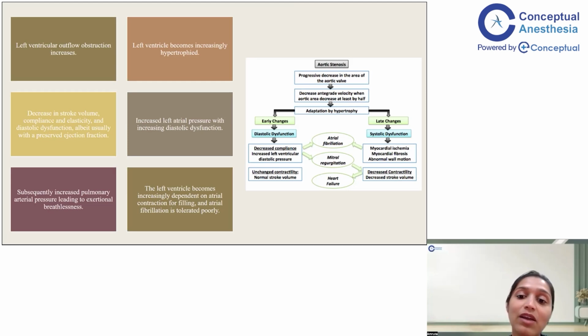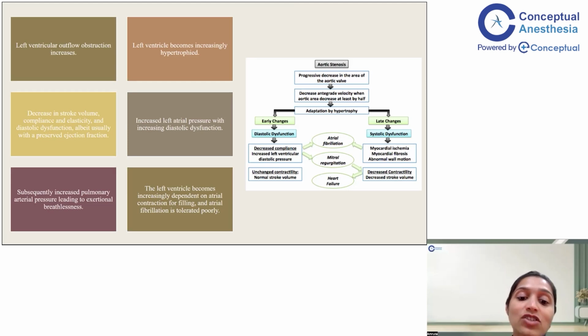Now, in this bargain, there are some compensatory changes that the LV starts undergoing, because of which its compliance, its elasticity, goes on decreasing. So basically, it starts moving towards diastolic dysfunction. Whenever your LV goes into diastolic dysfunction, its end diastolic pressure goes on increasing. With the increase in this LV end diastolic pressure, it reflects back into your LA, and then back to your pulmonary vasculature. And that is when your patient will start presenting with symptoms of exertional breathlessness.